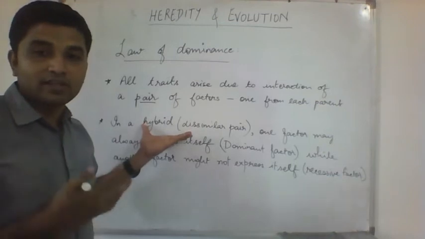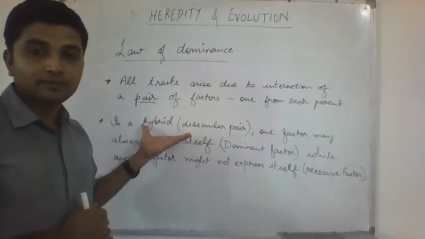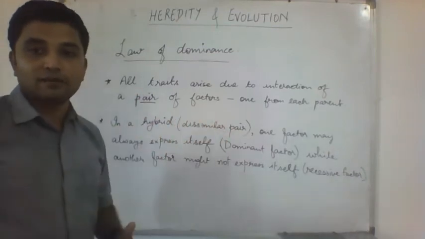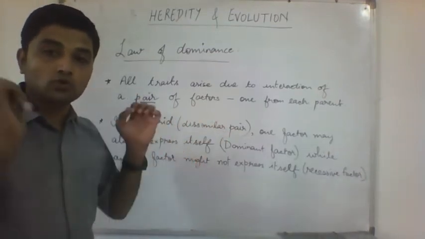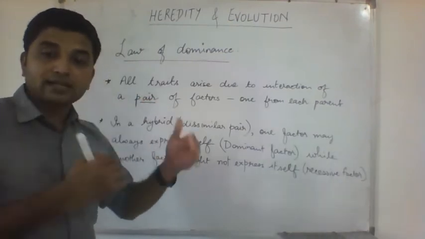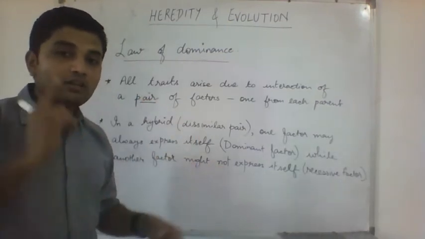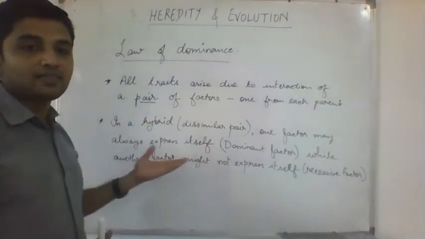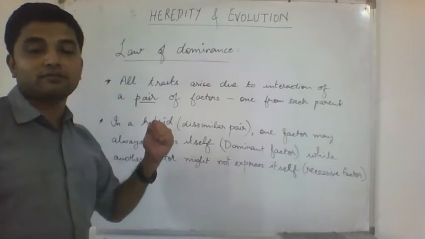So in a hybrid, when the children have dissimilar pairs, one factor will always express itself. It is not going to keep quiet. Whether both factors are capital T, or even just one factor is capital T, it will always express itself. That we call the dominant factor.